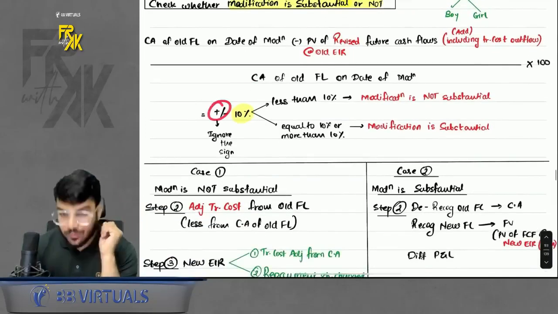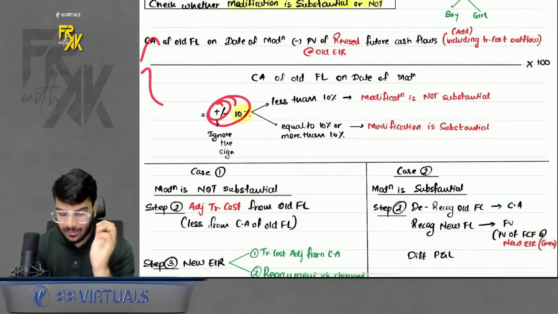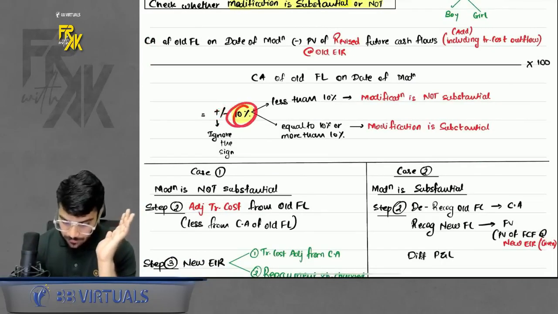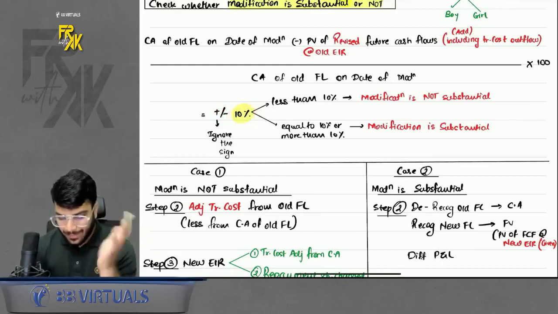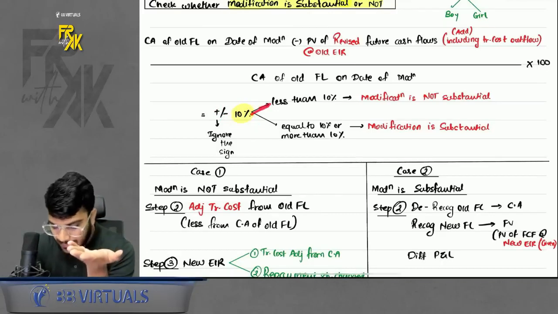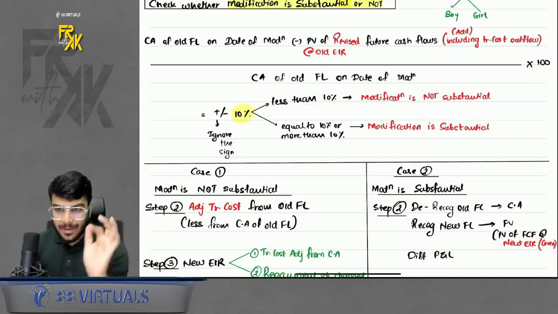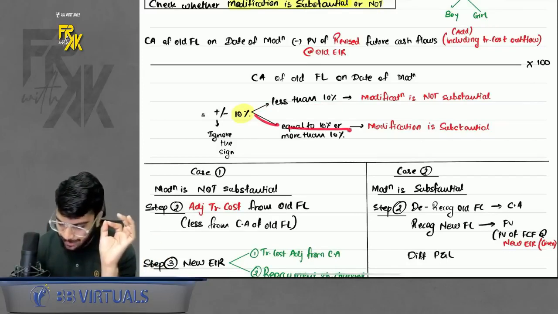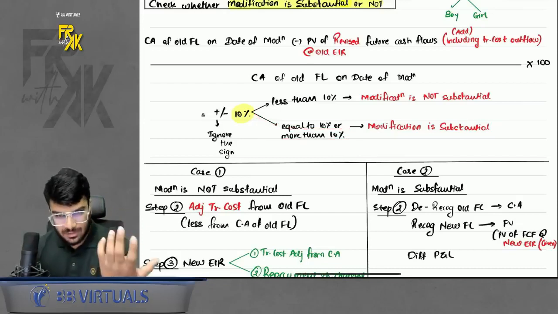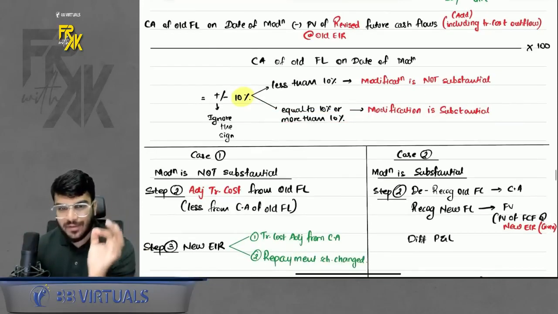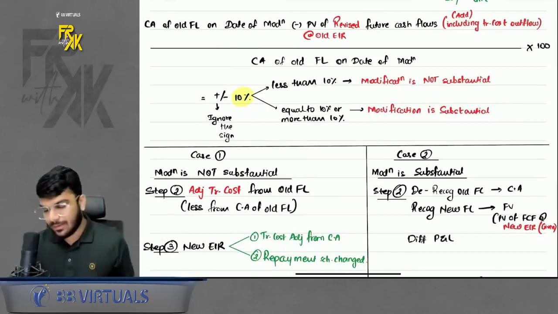When you solve this, you will get something in percentage. Whatever sign you get, ignore it. The base is 10%. If you get an answer of less than 10%, we will say the modification is not substantial. But if we get an answer of more than or equal to 10%, we will say the modification is substantial. Accounting in both these cases is a little different. If the modification is not substantial, should I do a breakup?